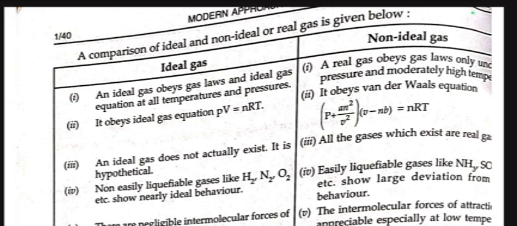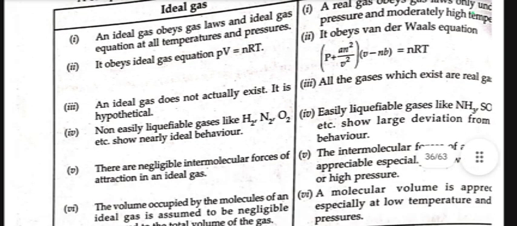Non-easily liquefiable gases like H2, N2, O2 show nearly ideal behavior. Easily liquefiable gases like NH3, etc. show larger deviation from ideal behavior. There are negligible intermolecular forces of attraction in an ideal gas, whereas in a real gas the intermolecular force of attraction is appreciable, especially at low temperature and high pressure.